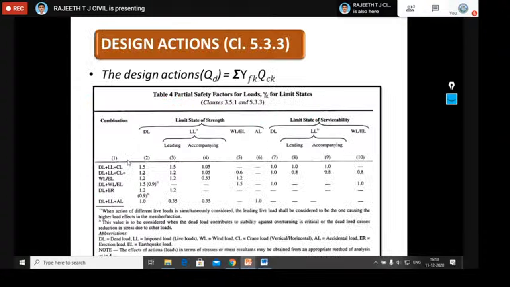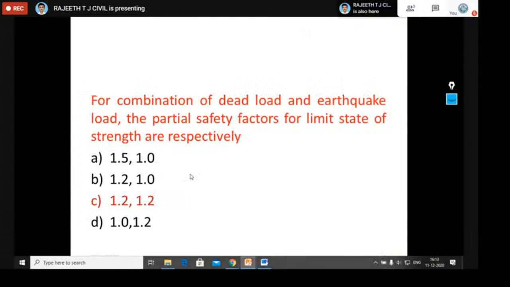Here, if you observe for dead load plus earthquake load, you should go for this. So 1.2 and 1.2. If you observe here, 1.2 and 1.2 is the correct answer. So you should remember that value. For dead load plus earthquake load combination, the limit state of strength factors are 1.2 and 1.2. Similarly, they may ask any load combinations, and you should know the partial safety factors for the respective load combinations.